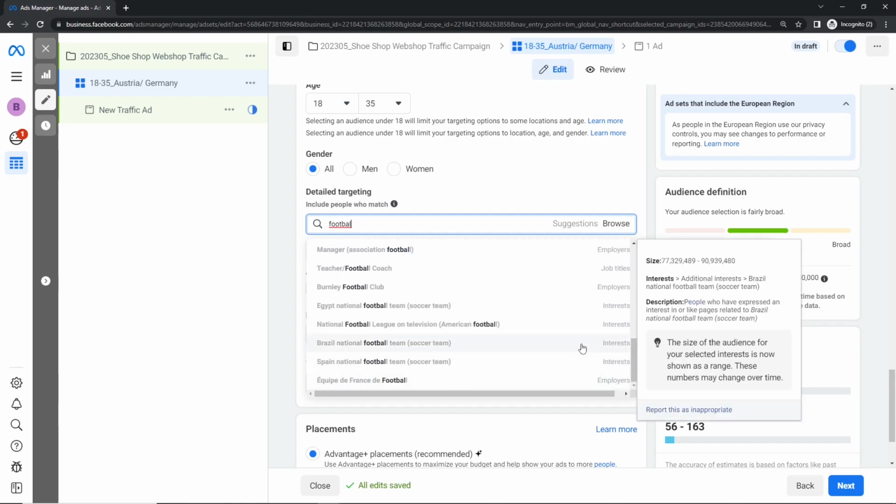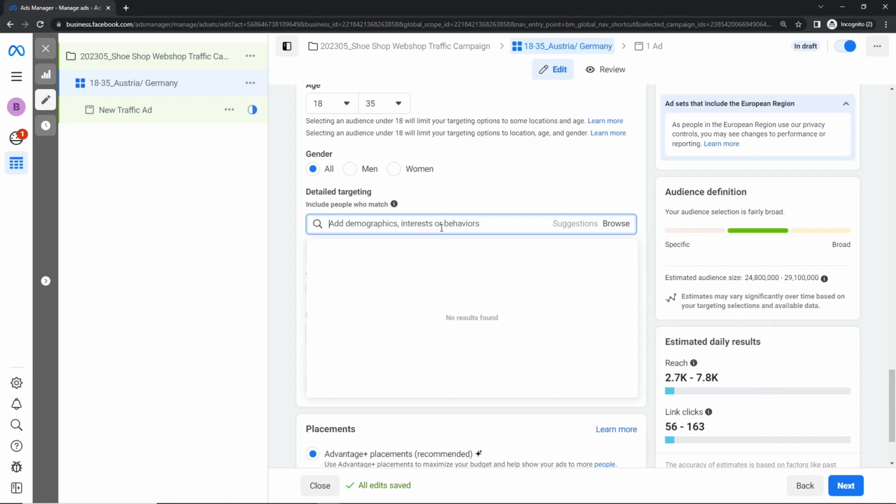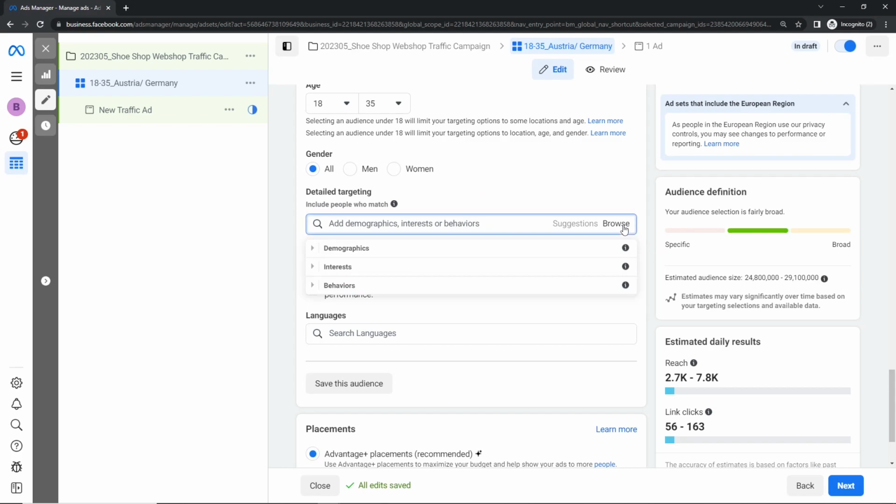And you have to be very careful what you take, because if you take, instead of football here this year, employer, then you only have a couple of people that are employees of that company. So here you need to be very precise. If this search function is not good for you, you can click here on Browse. Then you have the 3 categories.